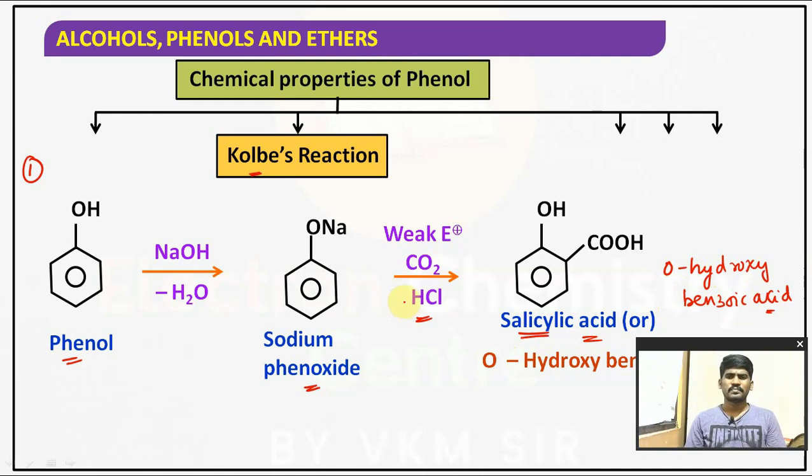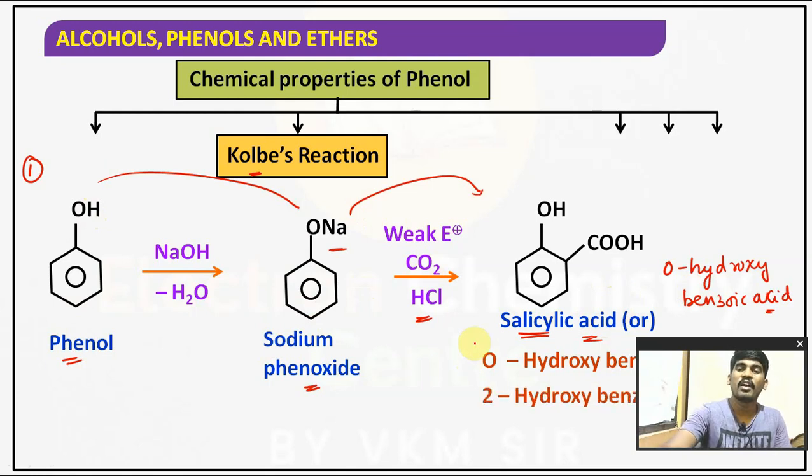This is the reaction. If you observe, sodium phenoxide is treated with CO2, and how did we get this COOH here, right? Karthik might ask me the doubt, obviously. Till here it is fine. This step is fine. How can sodium phenoxide be converted into orthohydroxybenzoic acid, also called salicylic acid? Understood the point, children? You can understand that with the help of the mechanism. Orthohydroxybenzoic acid is also known as 2-hydroxybenzoic acid. Clear?